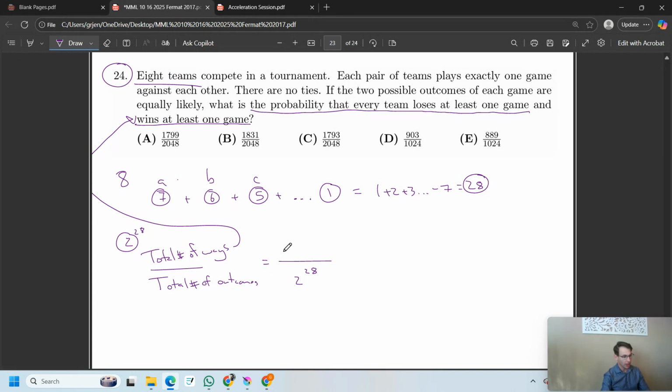Okay, so there we have like absolute total. So we have 2 to the 28 over 2 to the 28, and then we're going to take away the probability that it doesn't happen. All right? If I tell you that there's a 30% chance of sun tomorrow, there's a 70% chance of rain. I do 1 or 100 minus the probability, and I get the opposite probability. Okay, because these probabilities have to sum to 1.